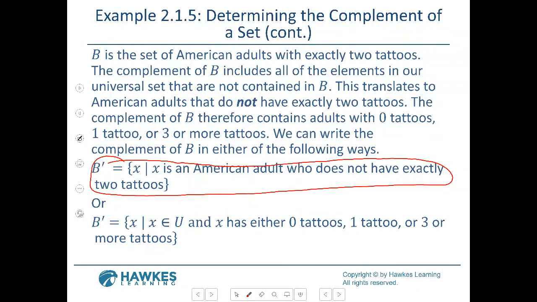And then they got even more technical. You could say, well, if you don't have 2, then you can have either 0, 1, or 3 tattoos. And that would work too because it's just anything except 2 tattoos. I guess that's what they're really trying to show you. But sometimes a lot of words can be a bit much, so if you can keep it short and simple. Again, I want to emphasize they want to know what's not in that set. That's all they want to know. What's not.